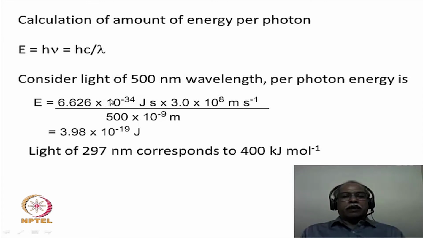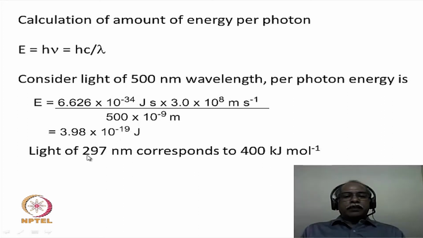All you have to do is plug in Planck's constant, which is 6.626 times 10 to the power minus 34 joule seconds, and the velocity of light, approximately 3 times 10 to the power 8 meters per second, divided by 500 nanometers, which is 500 times 10 to the power minus 9 meters. The time units cancel out, the distance units cancel each other, and finally you end up with the energy unit, joules. So the energy of a photon of 500 nanometer light is about 3.98 times 10 to the power